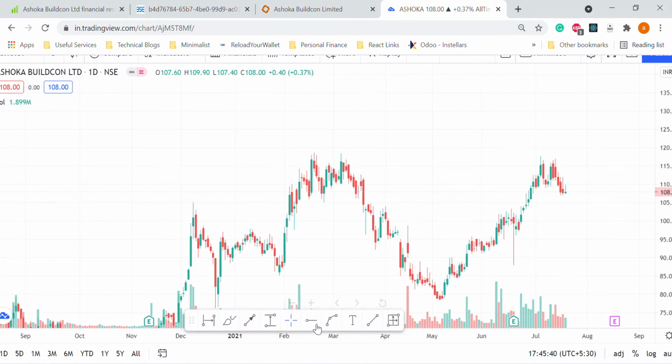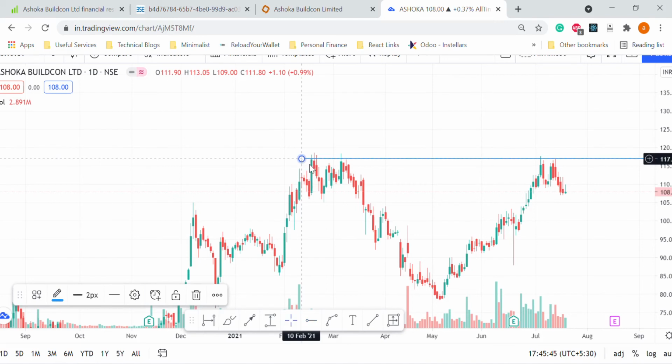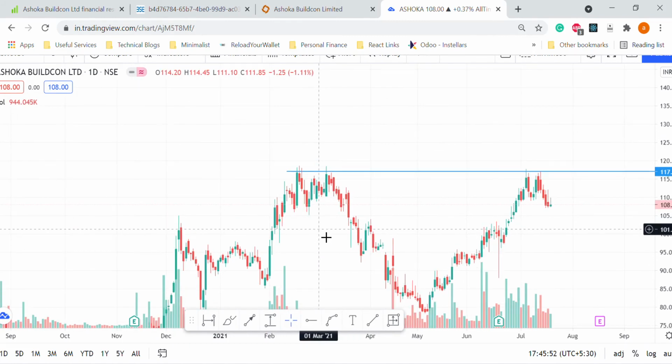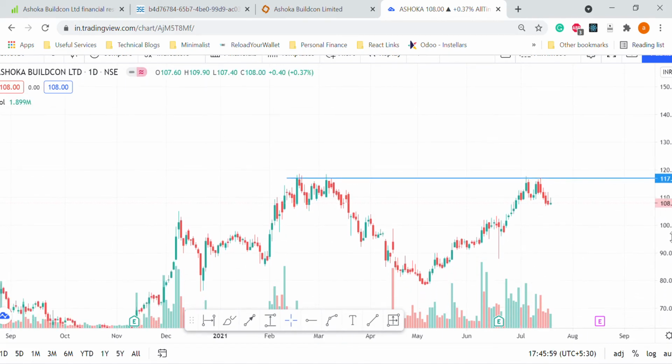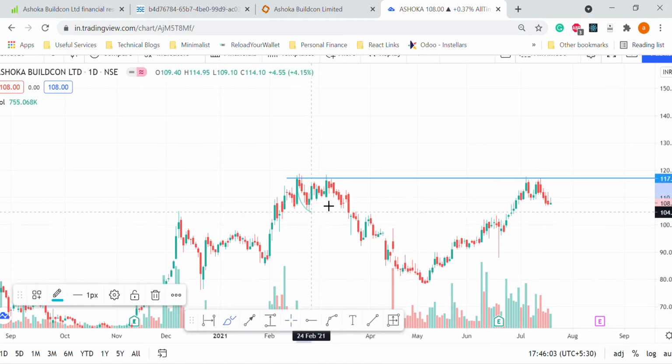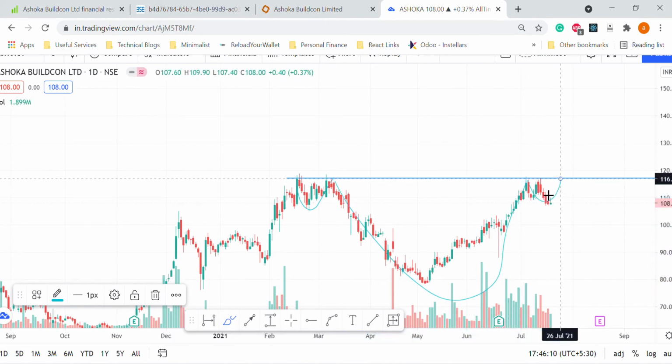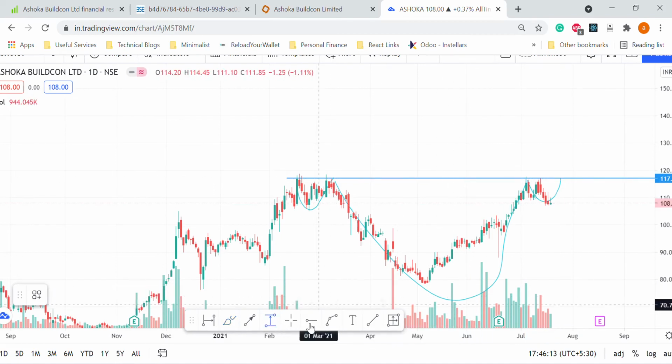So here, if you see this company, draw a line here. This is a good cup with an inverse head and shoulder pattern that is going to get created. As I told in many other videos, the earlier we identify these patterns, the better the returns. So I'll reduce this here just to showcase. This is the left shoulder, this is the head, and this is the right shoulder, which is going to become.